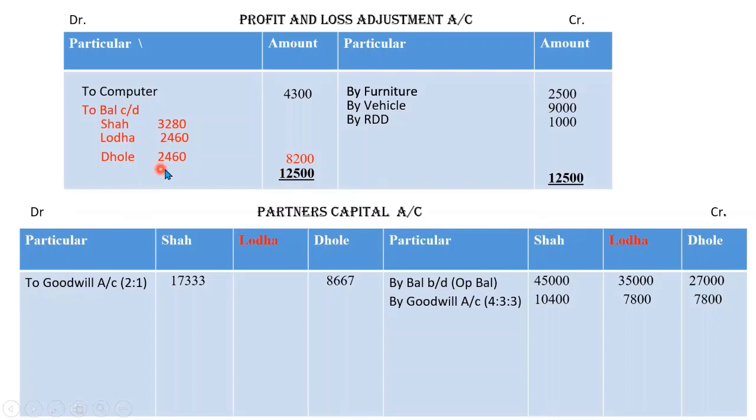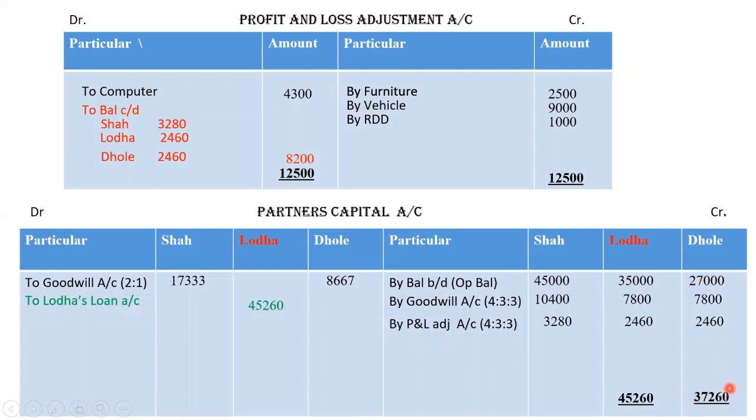Now we will transfer this amount to partners capital account. So this is the profit of P&L adjustment. Done? Okay, moving to the next step. Now we will have to close Lodha's account first. Okay, so closing Lodha's account, 45,260 is the total amount, and the same will be balance which will be transferred to Lodha's account. Done? Now let's close Dhole's account.